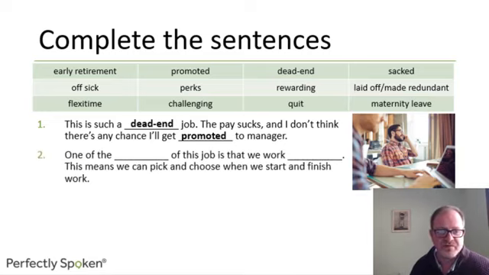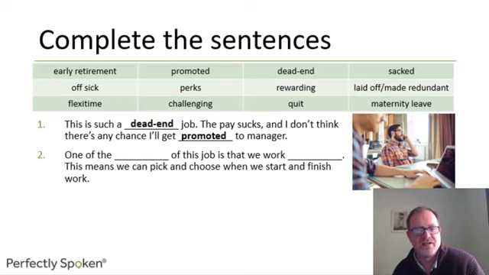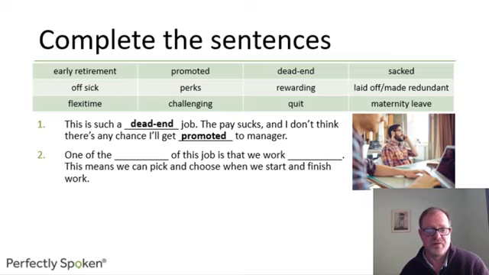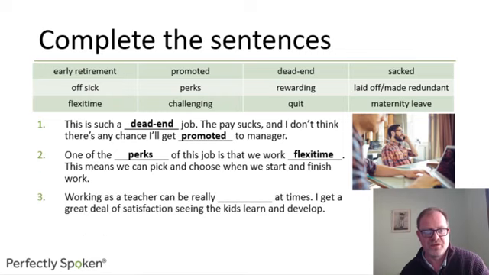Okay, number 2. One of the something of this job is that we work blank. This means we can pick and choose when we start and finish work. So one of the benefits, which are non-financial benefits, which is perks of this job, is that we work, well, when you can pick and choose the time you start and finish, you work flexi time. Flexi time.